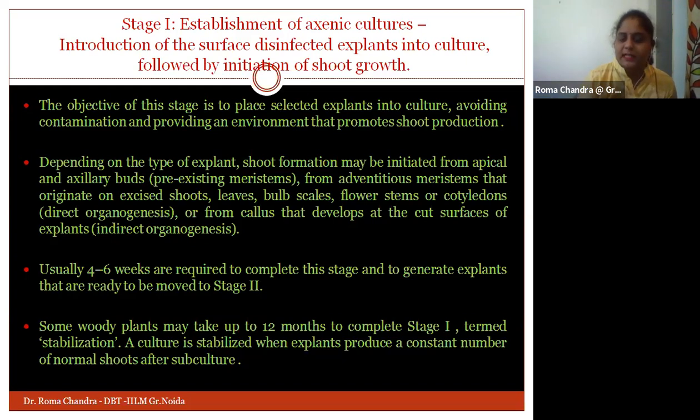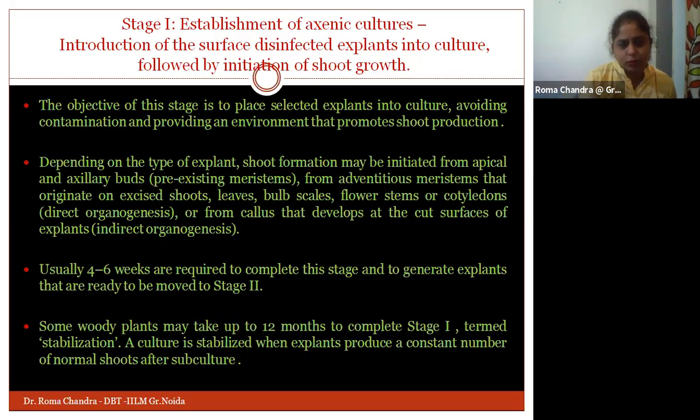So we can pick up our explant from apical or axillary buds, or we can pick up the adventitious meristems, because they will help us go with the formation of the shoot in a rigorous manner. Picking up leaves, bulb scales, flower stems, or cotyledons will all help with the extraction of the explant and the formation of the plant, with the production of the shoot formation. Or we can also pick up the explant from the callus and go with the process of shoot production.